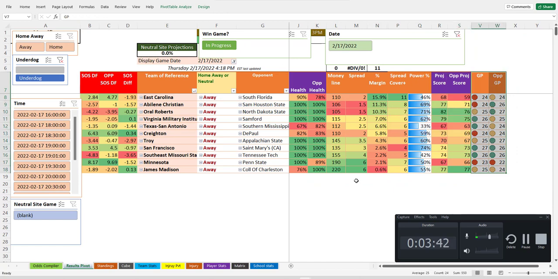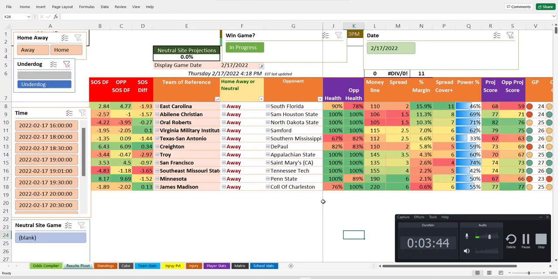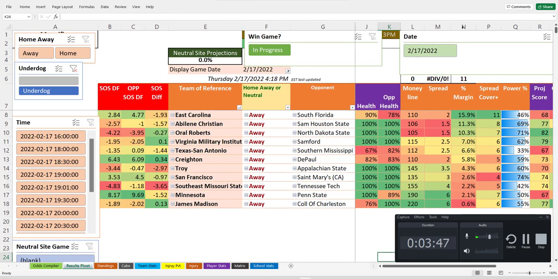And same with games. So I think it's pretty easy to read when you say, all right, well, I want teams that have a high margin, which is why I've sorted this list descending by margin, so that the best teams are supposed to show up at the top. And then I look at the health stuff, and I'm like, all right, well, East Carolina, I hate, what's the spread? Only 2? So, yeah, this is a quality pick because South Florida's hurt, and East Carolina, even though their strength of schedule is not as good, this is the strength of the schedule of the team of reference.